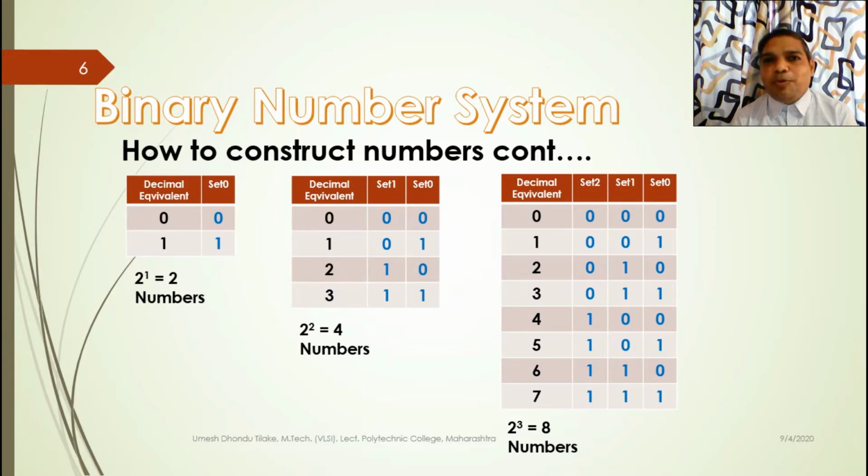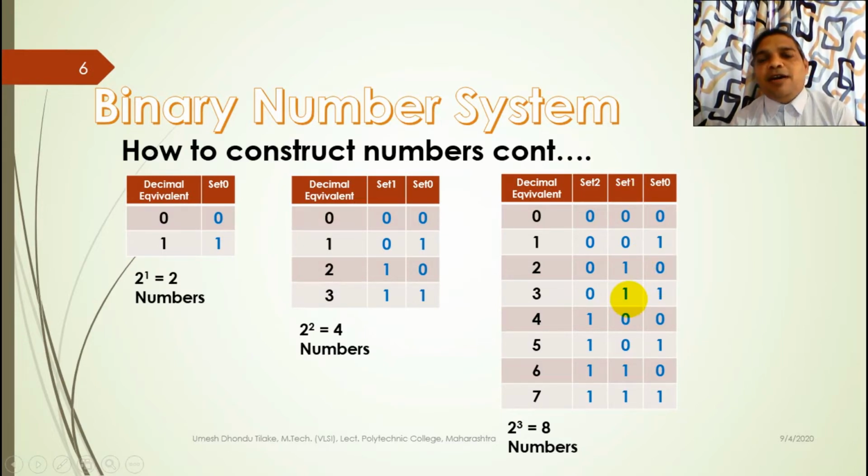But the science behind writing the binary numbers is the method I have told you before. Which one? In set 0 all the basic digits are used in series. In set 1 the first digit is used and kept constant until the last digit of set 0 is used. Then in set 0 again the digits are repeated in series and the next digit in set 1 is used.